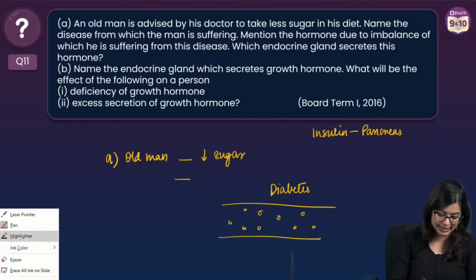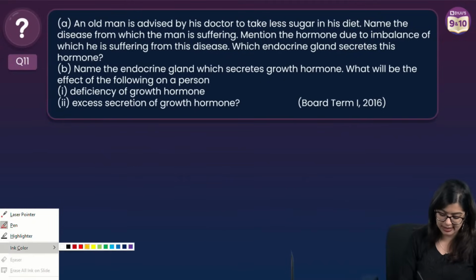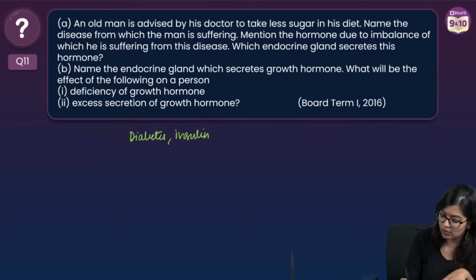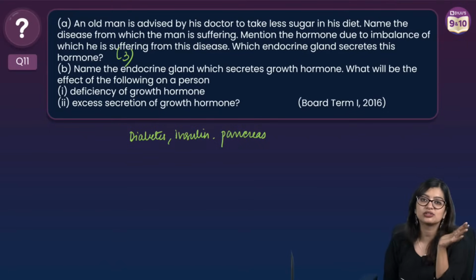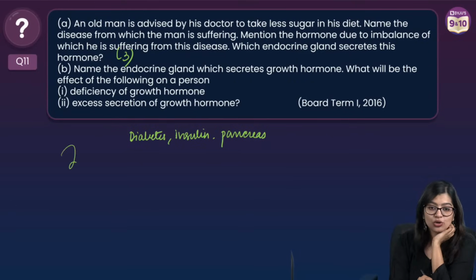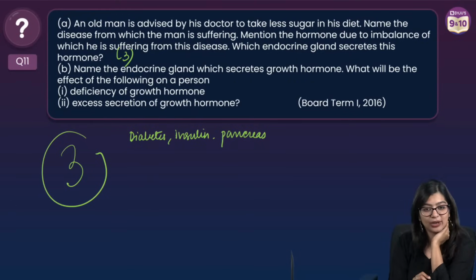So when you are writing the answer, how will you write it? You will say that the disease from which the man is suffering is diabetes. This has happened due to the imbalance of insulin. Which endocrine gland secretes it? The pancreas secretes this. You will get 3 marks for this question, because you have 3 things to identify, right? So 3 marks you will be able to get.